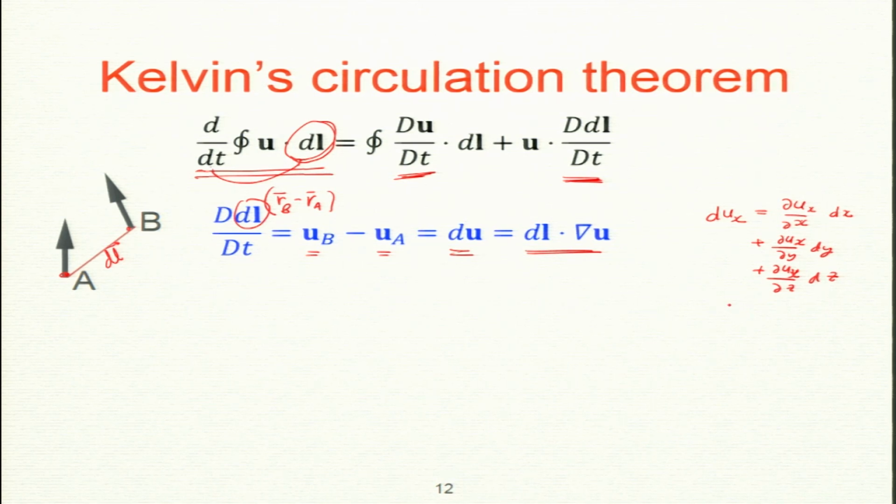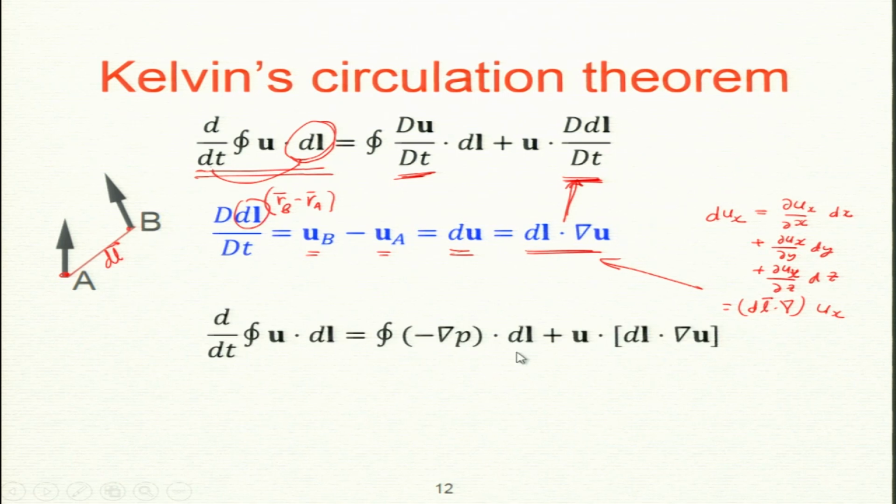Now, what is this one? This is dl dot grad ux, same thing for uy and uz. So, this is precisely what I have written here, okay. So, this is just that. So, I have already got the answer for this one. So, now let us combine these two sums. So, I will get the first one is minus grad p dot dl, and the second one I have just written here.